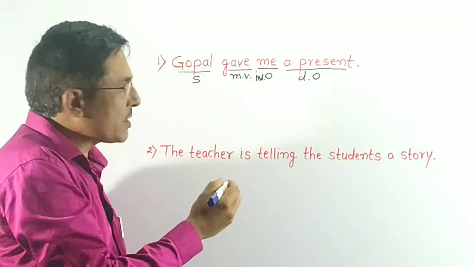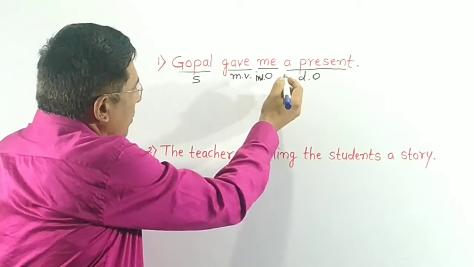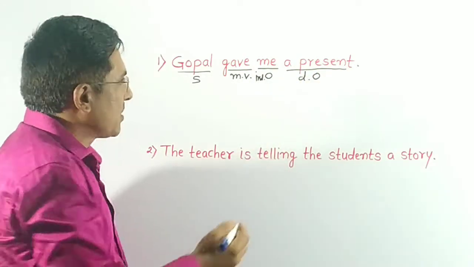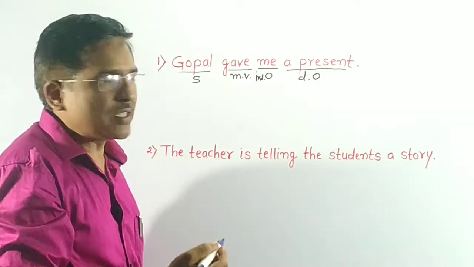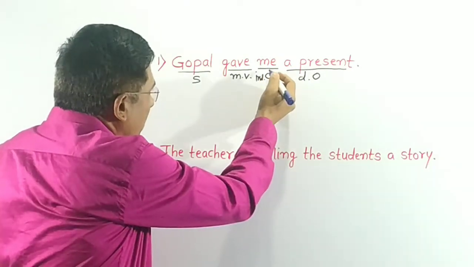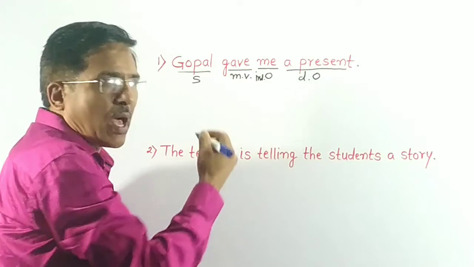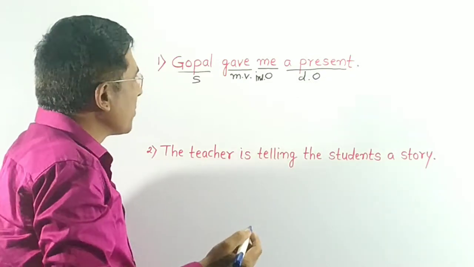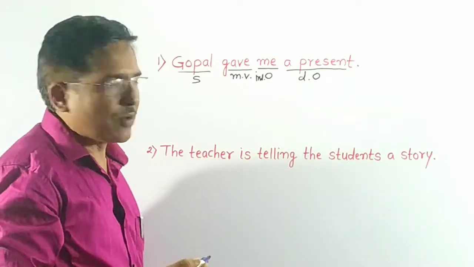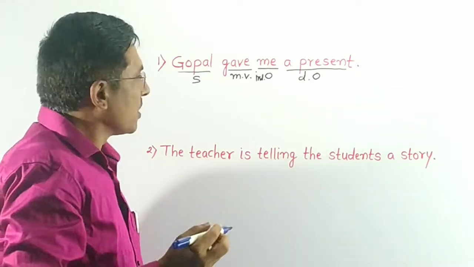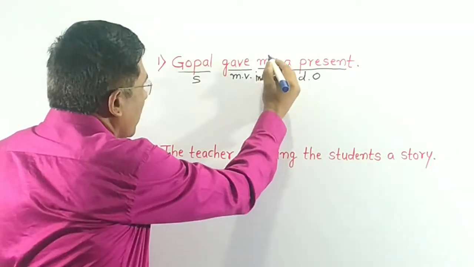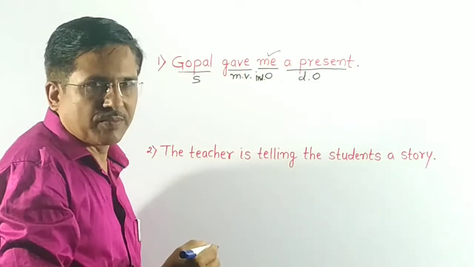While changing voice, we can make two sentences. By taking a present as subject, we can change voice. Also by taking me or I in the beginning as subject, we can change the voice. It means there are two answers, but generally we prefer the indirect object.